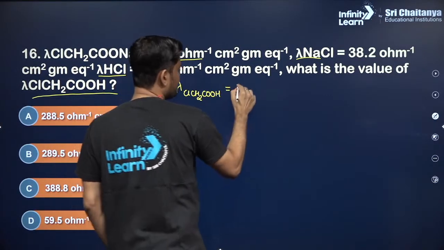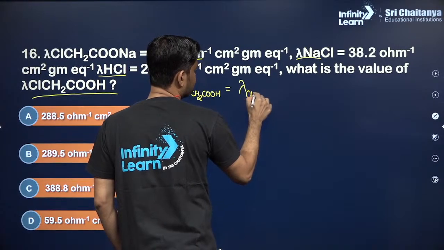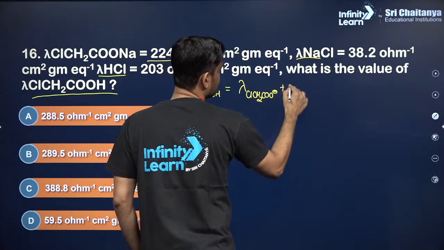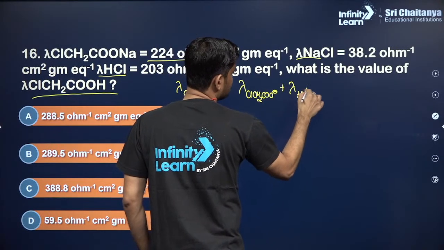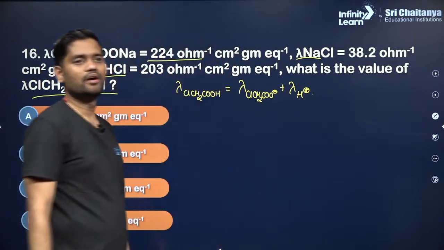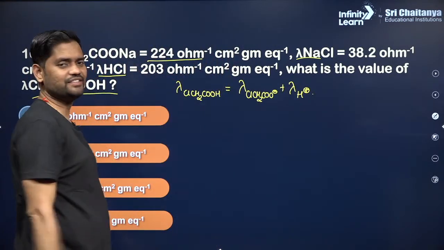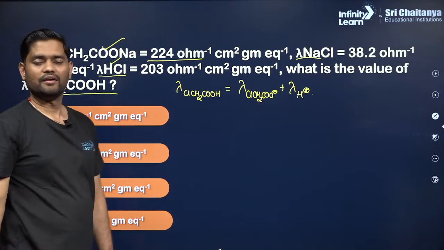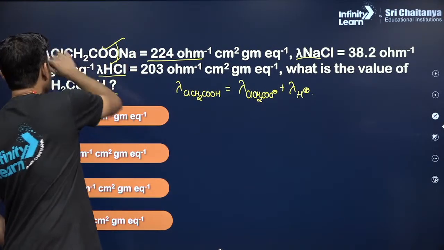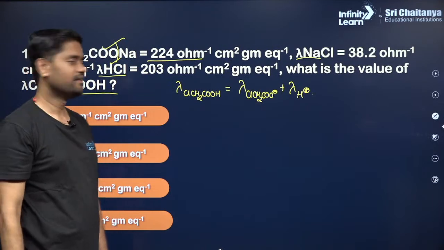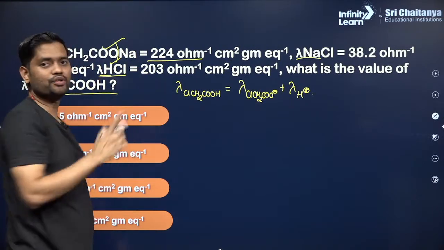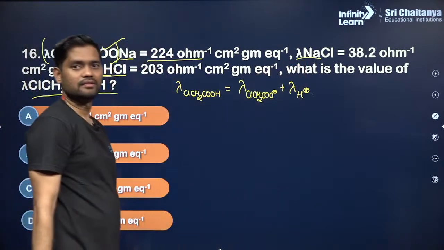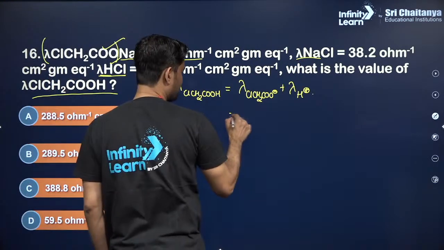Okay, this chloroacetic acid will be equal to... okay, clear? And this equation can be obtained when I add this salt with HCl, because I need this particular segment, chloroacetate, and then I need what? H plus. So both have to be added. Now the thing remaining about Na and Cl can be subtracted, right?